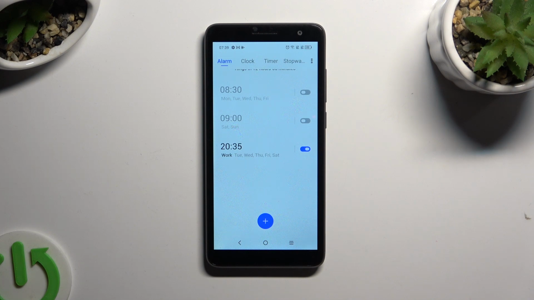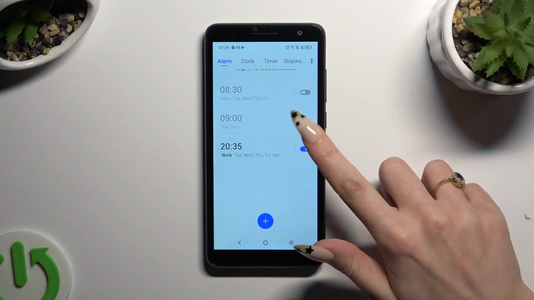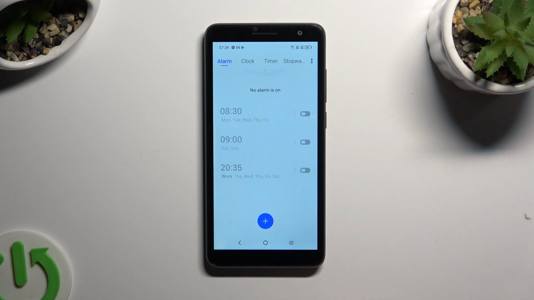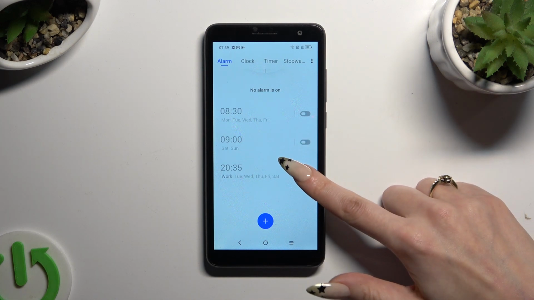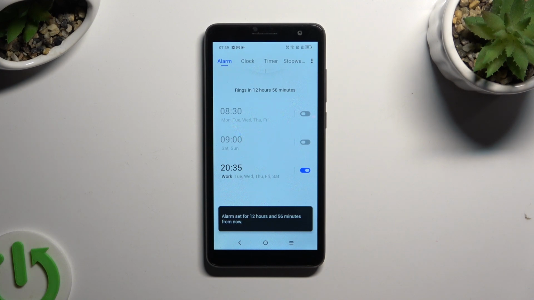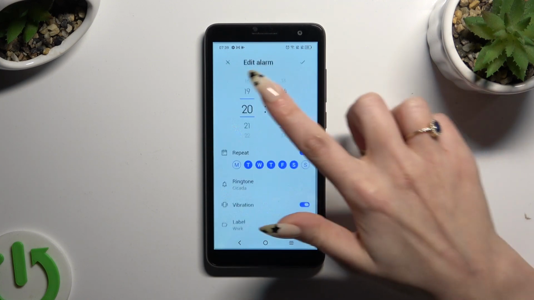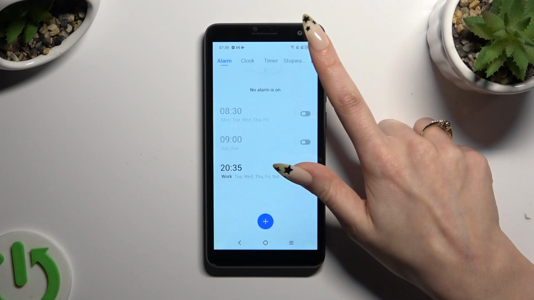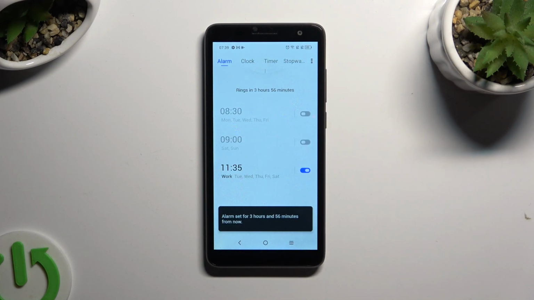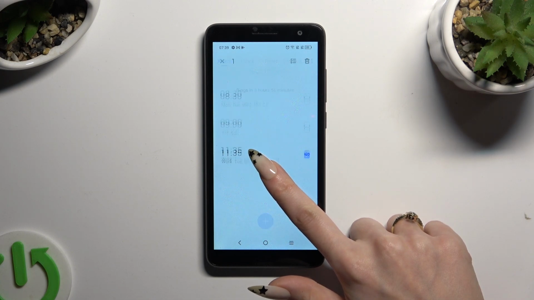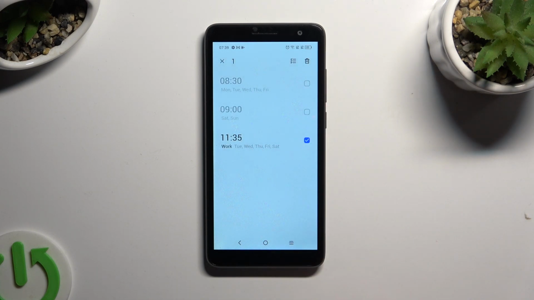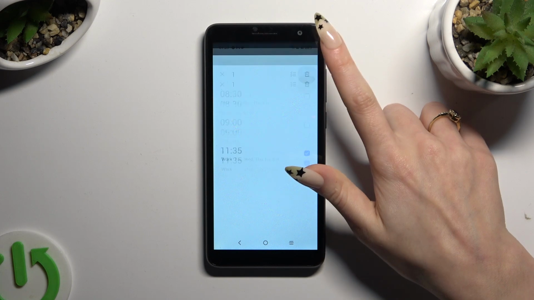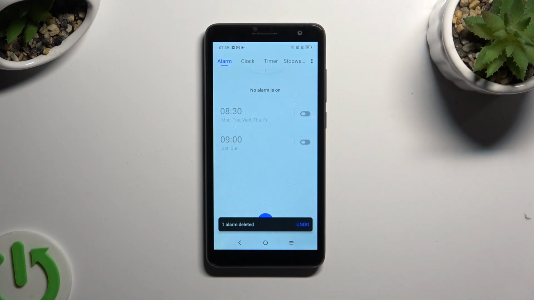To turn it off completely, use blue switch next to it. You can turn it back on by hitting the same, now gray one. To edit your alarm, click on it, make some changes, and tap on the check mark again. To delete it though, you need to hold it. Click on bin icon at the top right corner. And now it's gone.